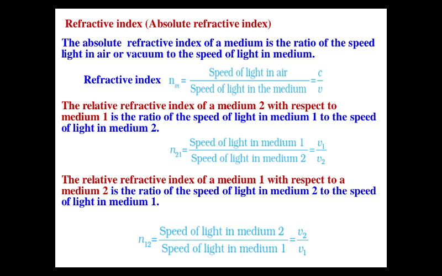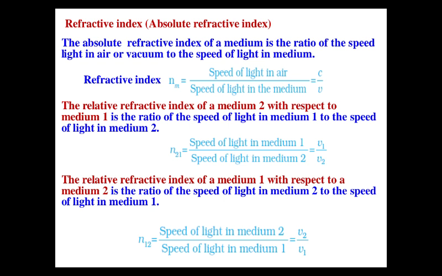But out of these two media, it is not necessary that one should be air; light does not always go from air to glass or water, or from water to air. The ray of light can go from water to glass, from glass to diamond, and so on. In that case, we use the term relative refractive index. We write the formula for the relative refractive index of medium 2 with respect to medium 1, and represent it as n21.